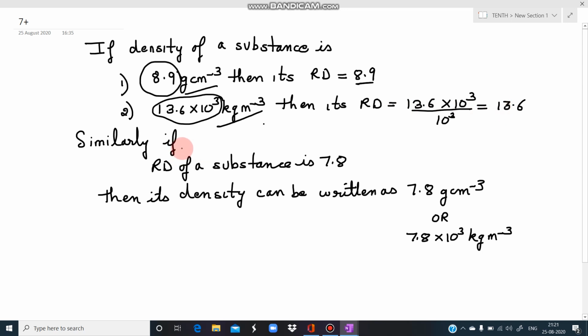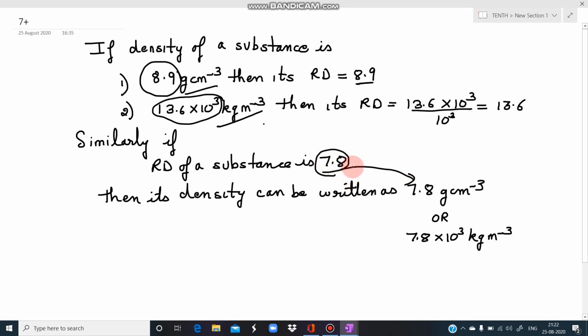Now similarly अगर हमें relative density given है तो हम density कैसे लिखते हैं? Suppose we are given that relative density of a substance is 7.8. तो इससे अगर हमें relative density पता है, we can write density in gram per cubic centimeter. We can also write the density in kg per meter cube. So if I want to write the density in gram per cubic centimeter, तो जो भी numerical value है, same numerical value will come, isn't it?